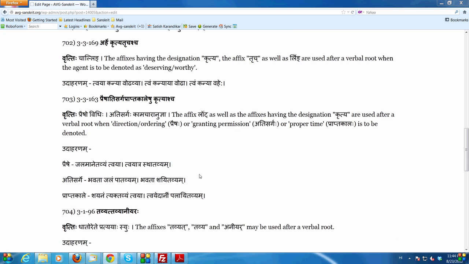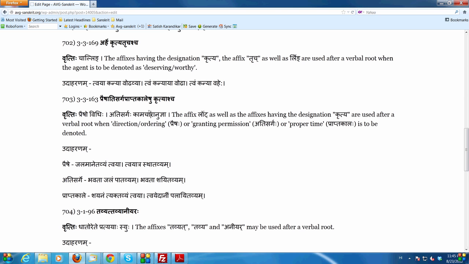kamacharanujna. So praishaha is a vidhi, is a rule, it's a prescription. That means this ought to be done, this should be done, this is the rule, it's a rule to do this. This basically you can say this must be done. This is a prescription, injunction. So it says direction or ordering, praishaha.